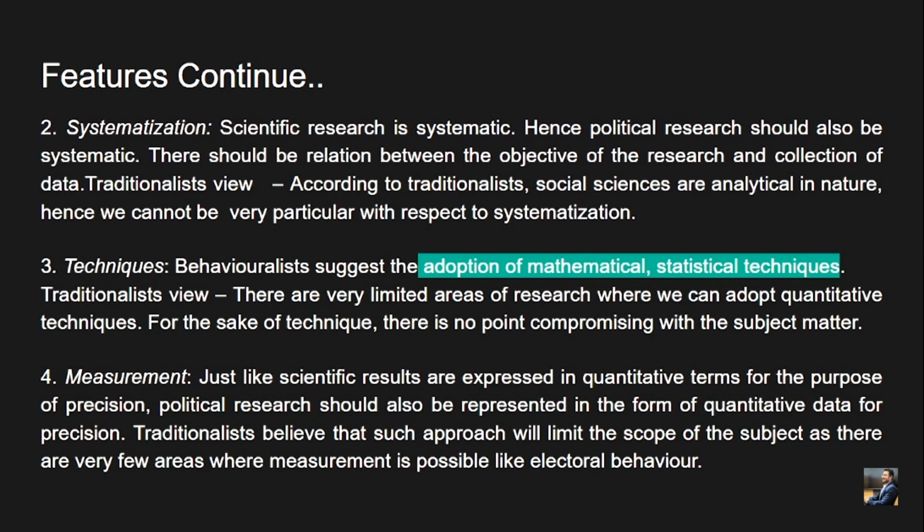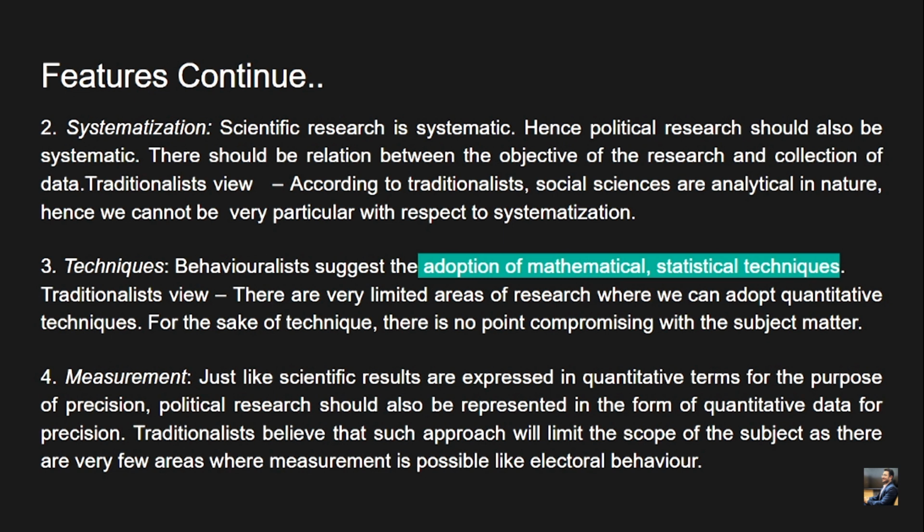So what are quantitative techniques? Quantitative techniques are basically a set of techniques which use mathematical statistical techniques to prove the conclusion or effect of any theories. For the sake of technique, there is no point compromising with the subject matter. So the fourth is measurement. Just like scientific results are expressed in quantitative terms for the purpose of precision, political research should also be presented in the form of quantitative data or precision.